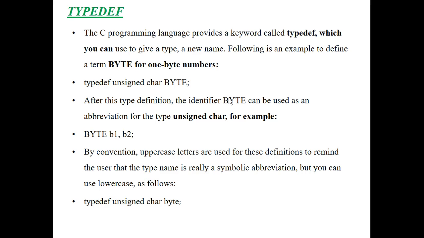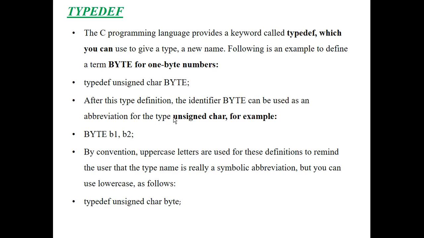Typedef means, the C programming language provides a keyword. Typedef is a keyword among the 24 keywords in the C programming language. By using this Typedef keyword, we can give a type, that means we can define a new data type, or we can give user defined names as well. How can we give a new name or a new data type to the variables or the structures?